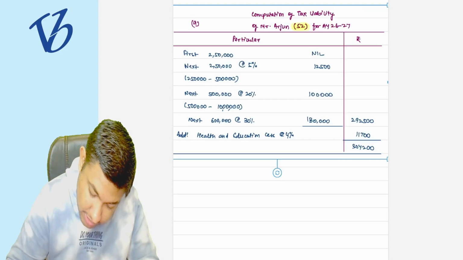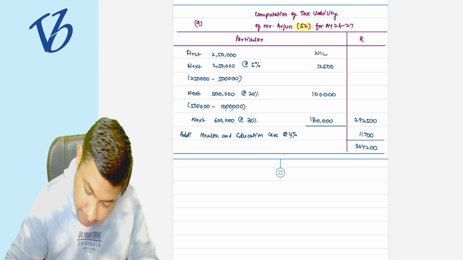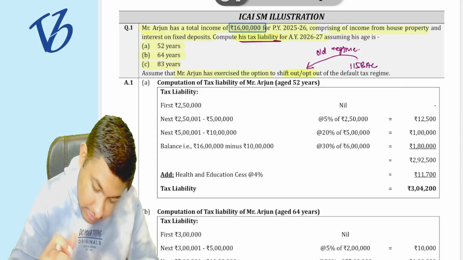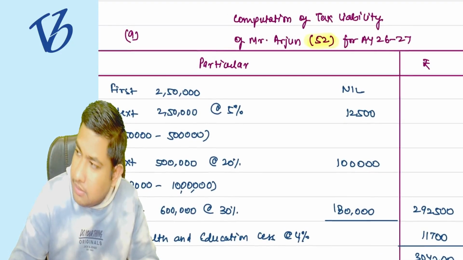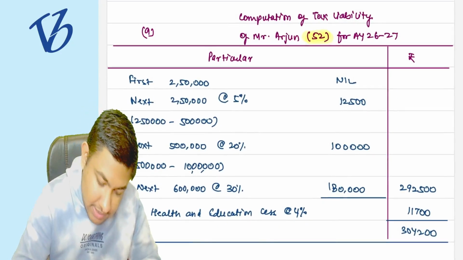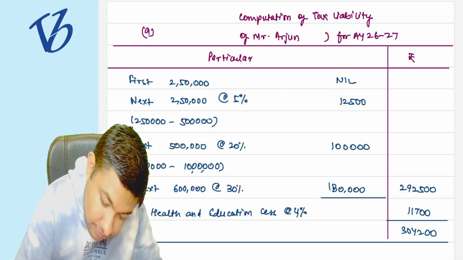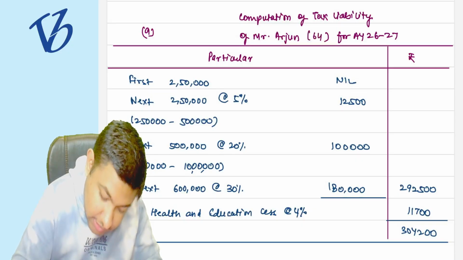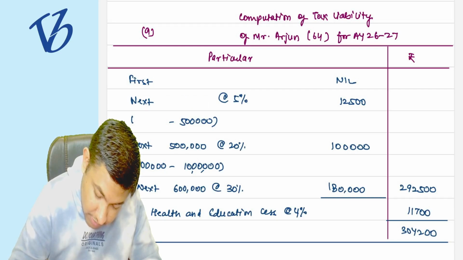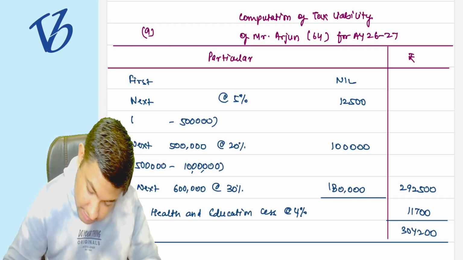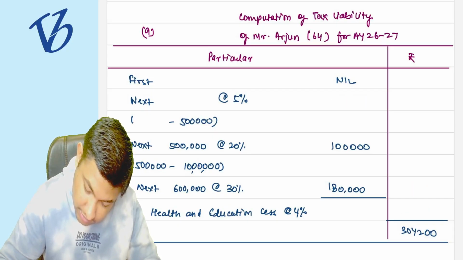You have to calculate it. Okay, calculate it. The next is 64 years of age. In the 64, it is going to be 3 lakh. This will reduce, this will reduce. Okay, and the balance will remain the same.